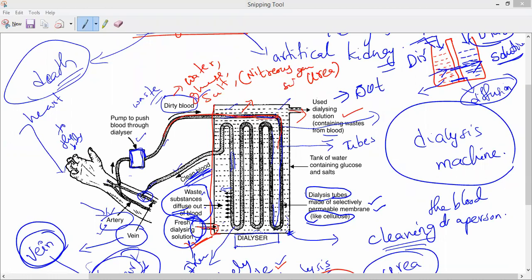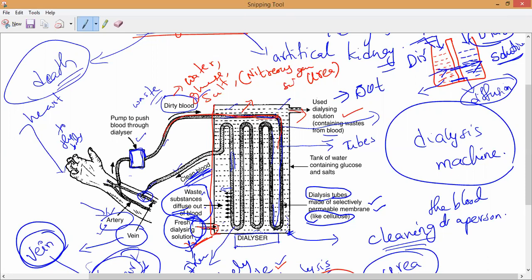So now here you have to remember so many things, it is a little bit complicated. So this dialyzing solution, what is the importance of dialyzing solution? They will ask you. What is the importance of dialyzing solution? Anybody? Please let me know.